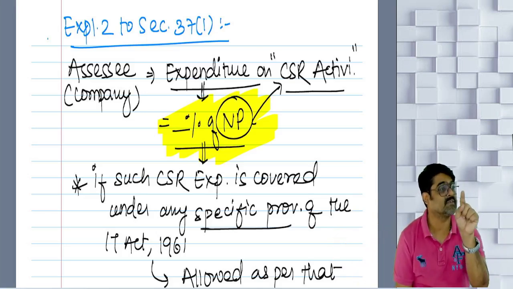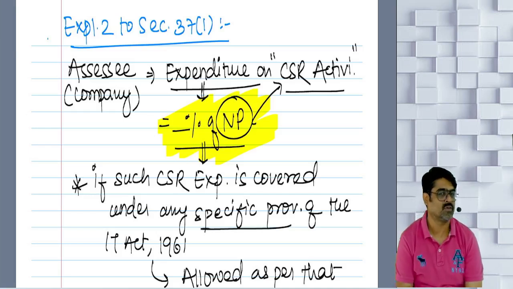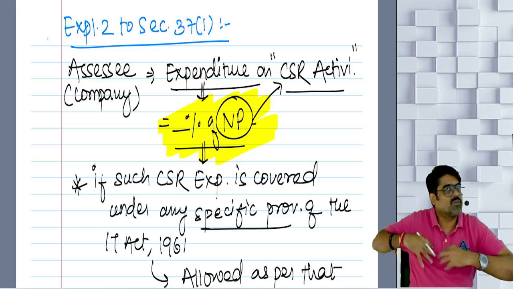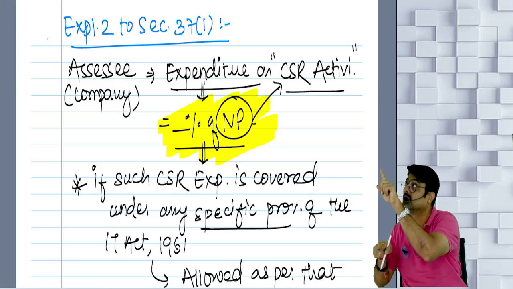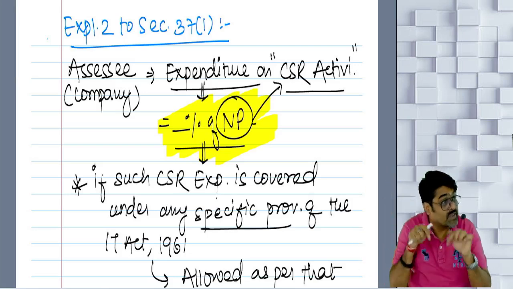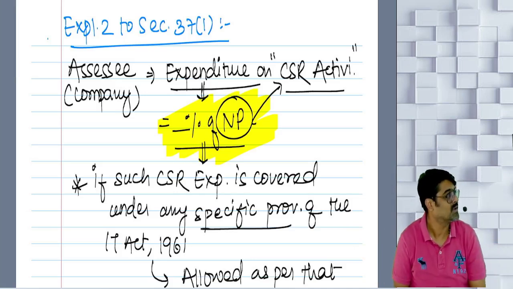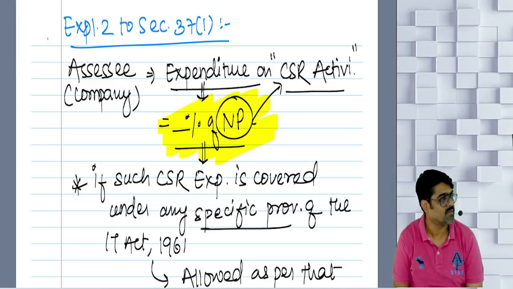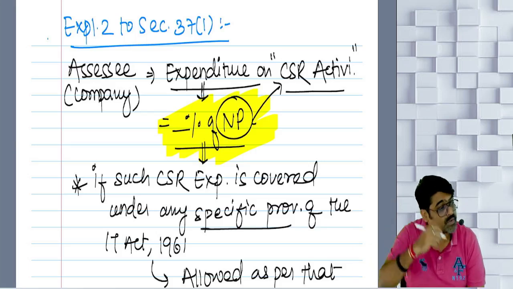So first of all, ask yourself, is the amount spent by me on CSR activities covered by a specific section? Claim it there. If it is not covered by any specific section, then this amount is not your expenditure, and we cannot allow it under section 37(1), because 37(1) gives the deduction for expenditure. This was appropriation of your profits.